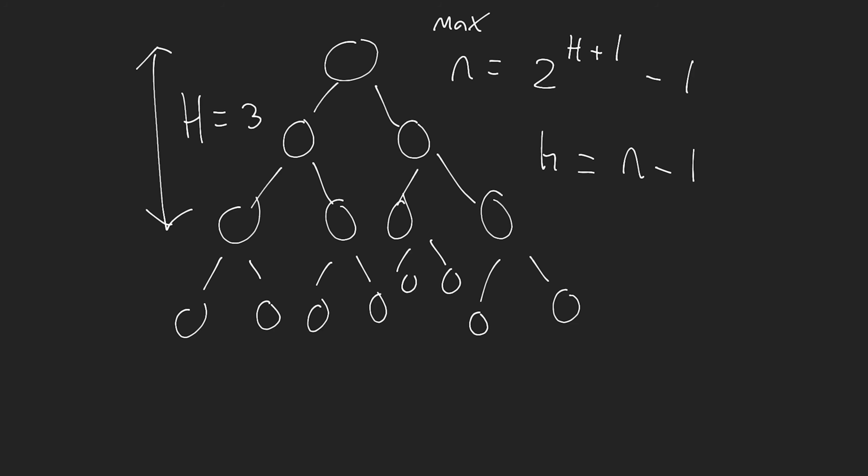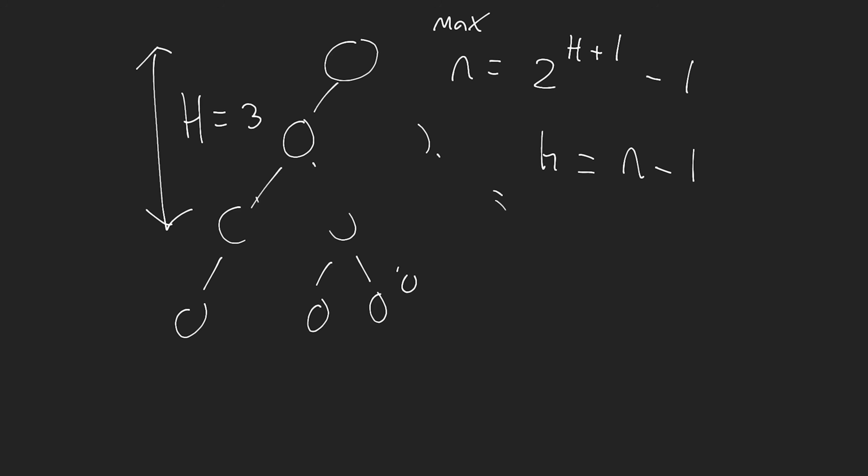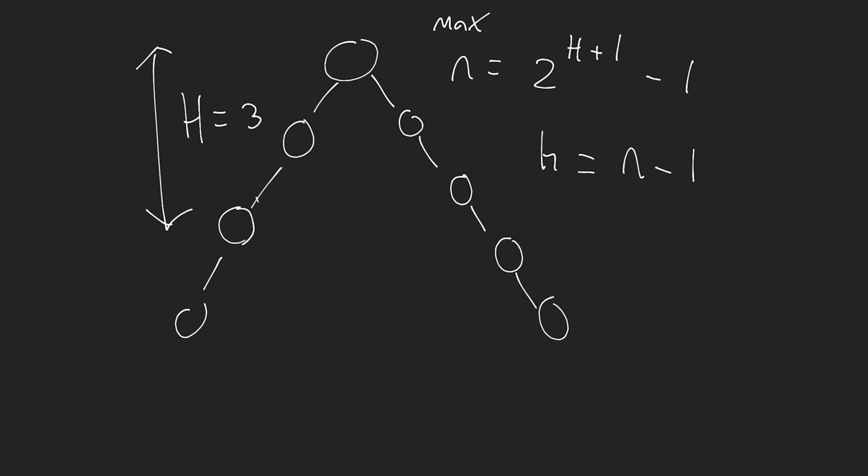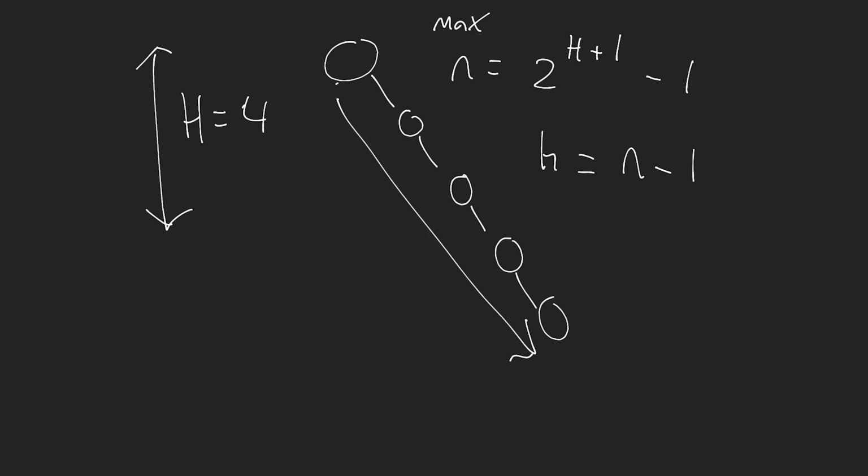The reason for that is we could potentially have a tree that is actually just a linked list, where we don't have any right children, we just have all left children. In this case, we've really just implemented a linked list. Now the height of this is 3, and that is what the maximum height can be when we have 4 different nodes. Now we could have also had only right children. Then again, you get the same thing, a linked list. In this case, the height is 4 going to the right.